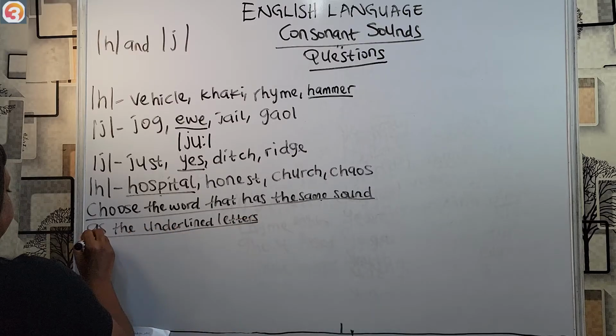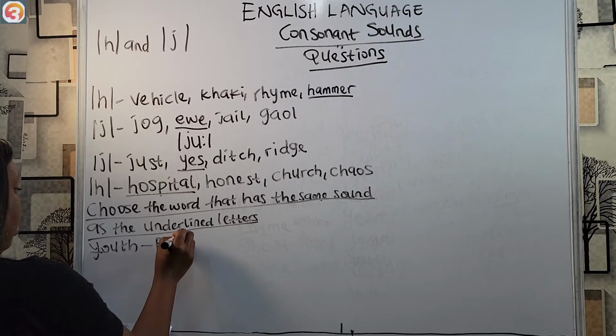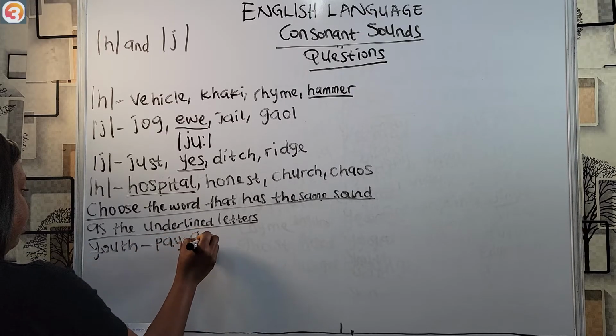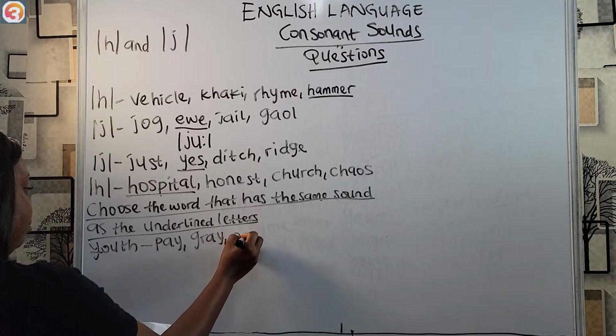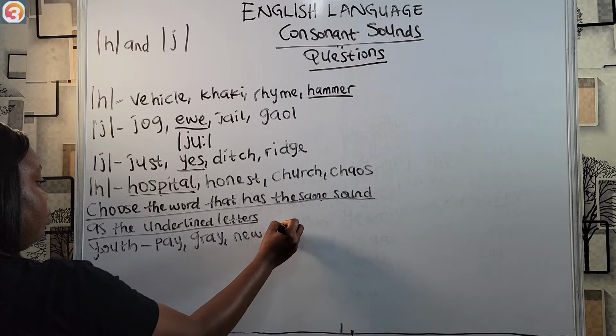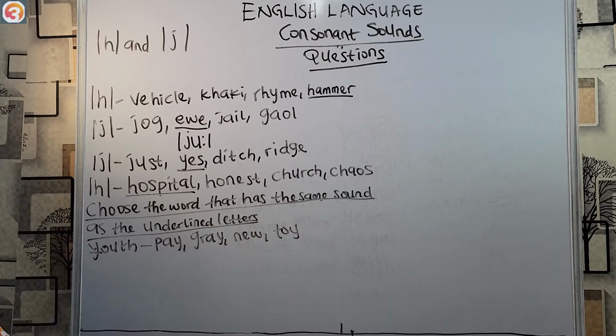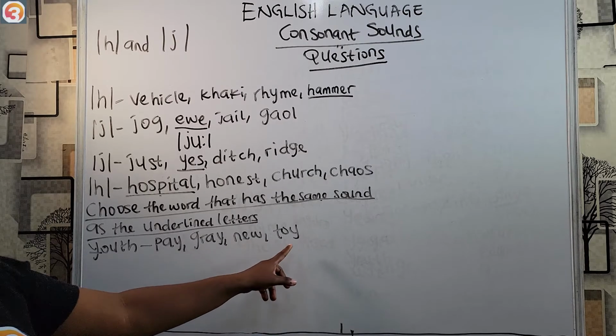Example, we have youth, and these are the options. So we look at it: youth, pay, grey, new, toy.